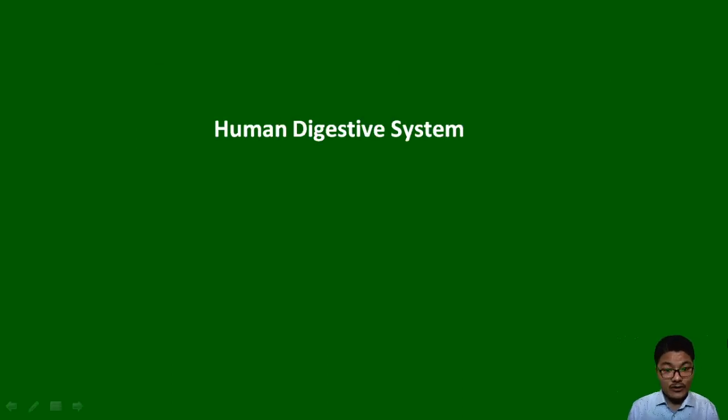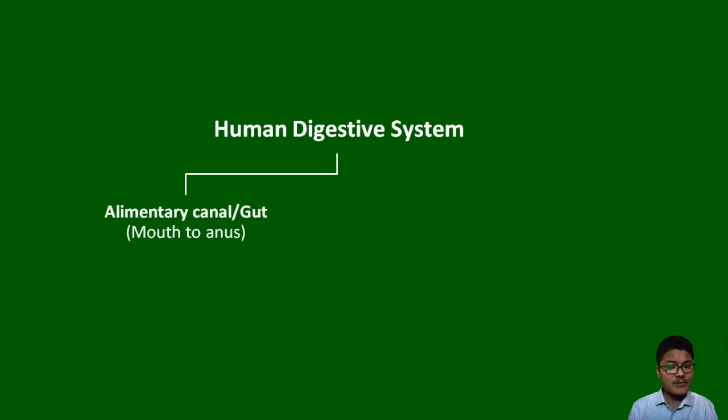Now to understand human nutrition, let's first discuss the human digestive system. The human digestive system is mainly composed of the alimentary canal or gut, the tube through which the food passes. The tube is not uniform. It may have bulging organs, it may have different structures.